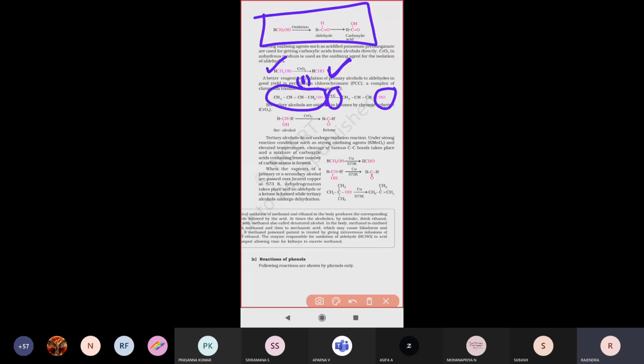So simply, how to remember this formation: you have to keep it in mind. If you oxidize a primary alcohol, an aldehyde will be produced. If that aldehyde is further oxidized, a carboxylic acid will be produced. This is the treatment you have to keep in mind.